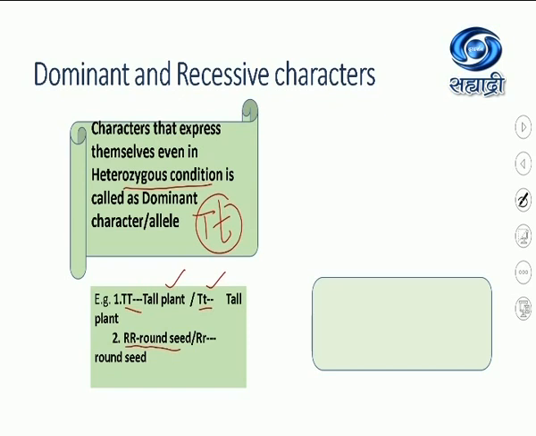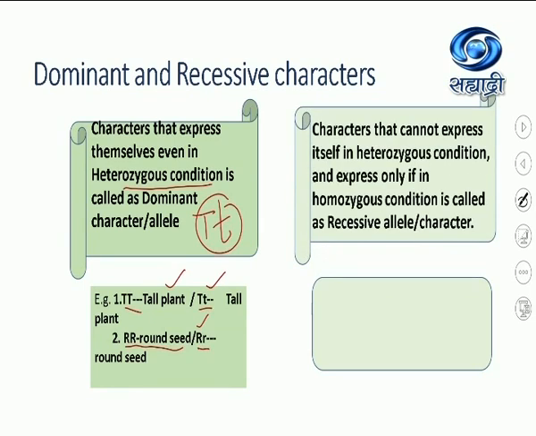Capital R produces a round seed. And capital R, small r also produces a round seed. So roundness is dominant over wrinkled seeds. The character which is expressing itself even in heterozygous or homozygous condition is a dominant character. But for the character that cannot express in heterozygous condition, in this case capital T, small t, this is tall, this is short.